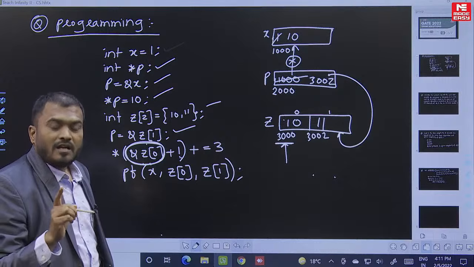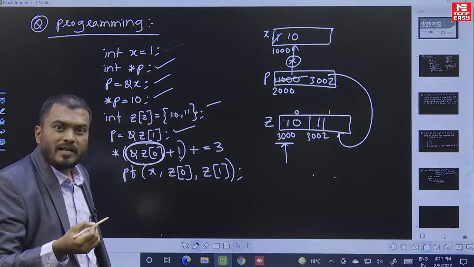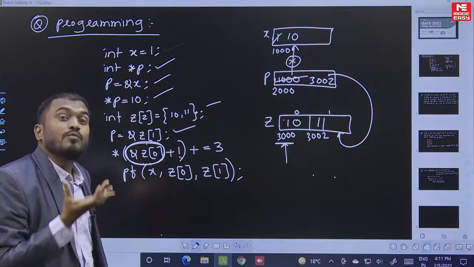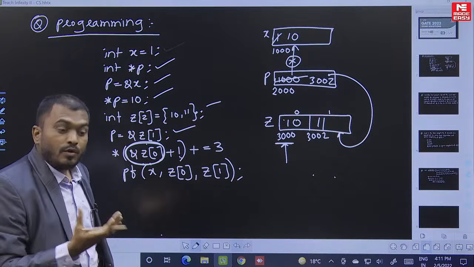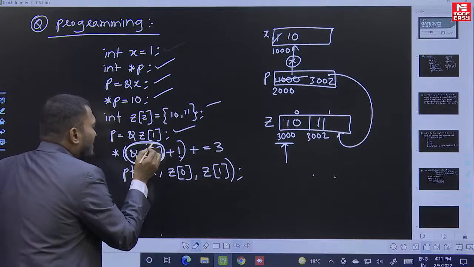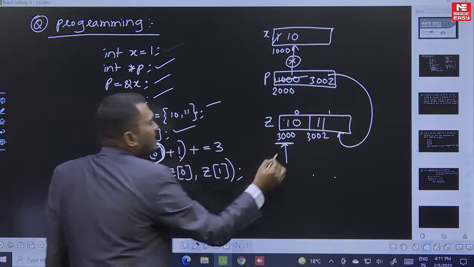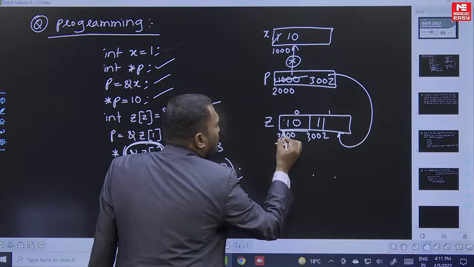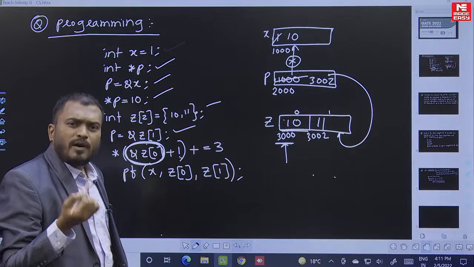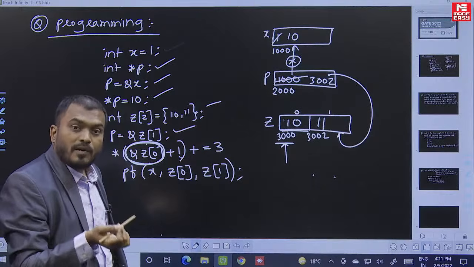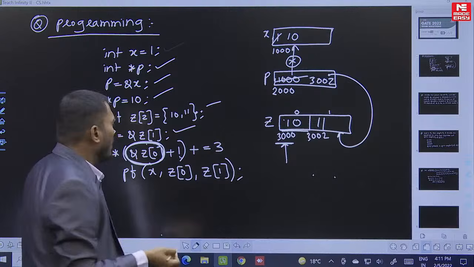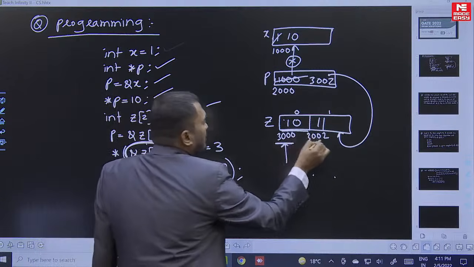I always say, whenever you increment a pointer variable, it will increment with respect to the size of the element to which it is pointing. Whatever it points to, it will increment by that size. So tell me, this entire value is a pointer pointing to this. What is the size of this? 2 bytes. When I say plus 1, it will increment by 2 bytes, because of pointer arithmetic. So if I say plus 1, that becomes 3002.